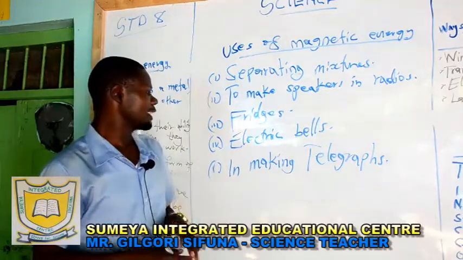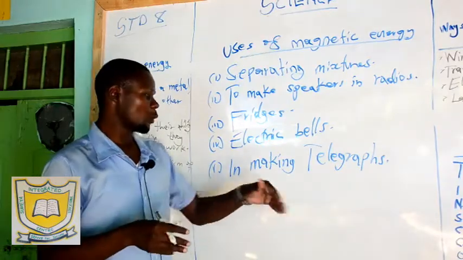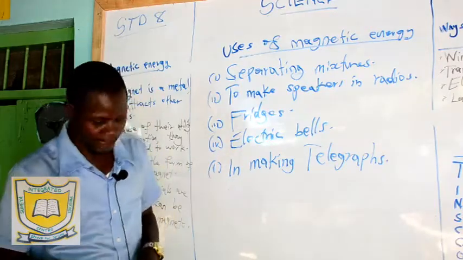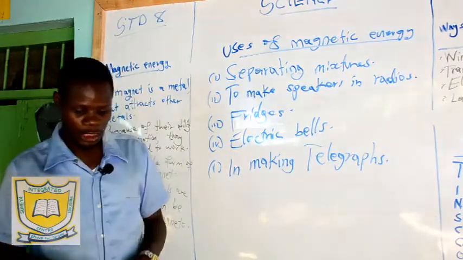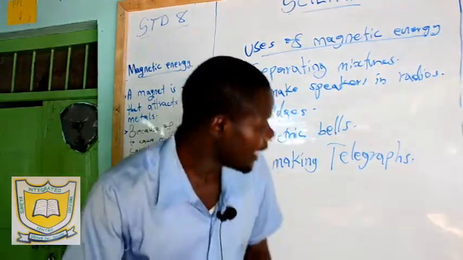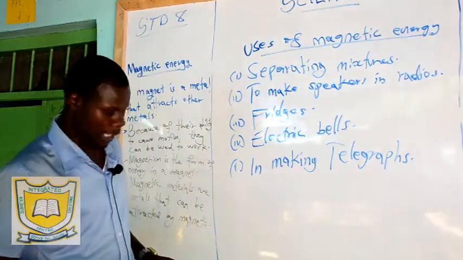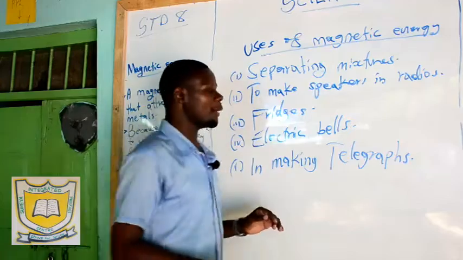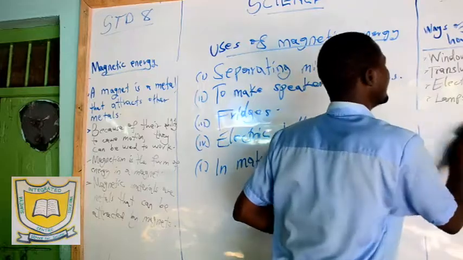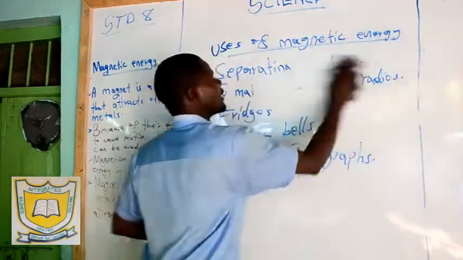And then we have electric bells. For the bells to ring, the magnet must be there to cause that vibration of the electric bells. And lastly, we have making of telegraphs. These are the five uses of magnets. Now, from there, I have discussed magnetic energy. So you will allow me to move to the fifth type of energy. We have electricity as the fifth type of energy.